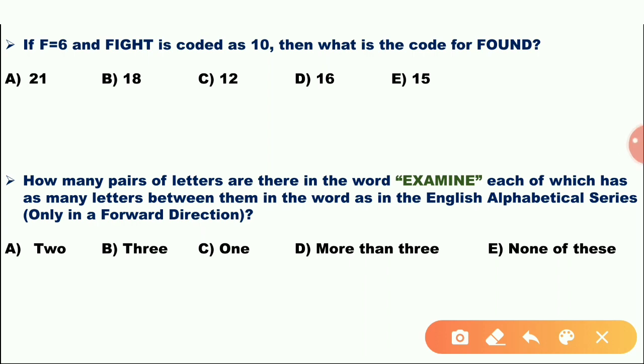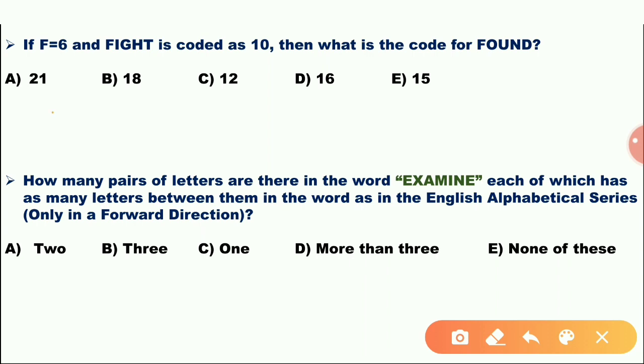What is the f? If f equal to 6 and 5 is coded as 10, then what is the code for found? F, what is the value? 6. E, what is the value of E? Alphabet is equal to 5. So f equal to 6. Then fight.